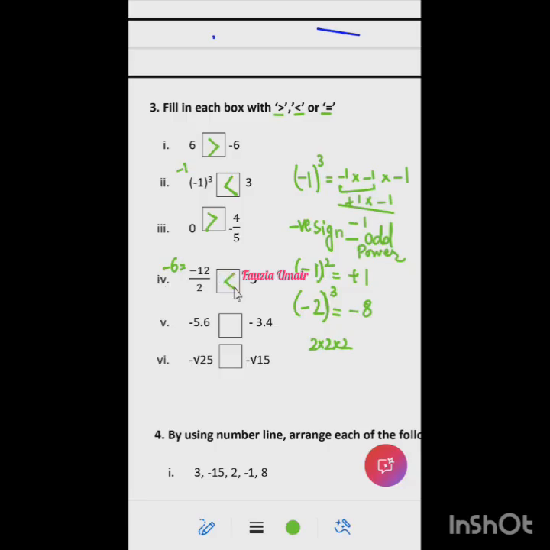Minus 5 is bigger, right? So now the next one is also having two negative numbers. So which sign will come? Ma'am, minus 5.6 is smaller than minus 3.4.